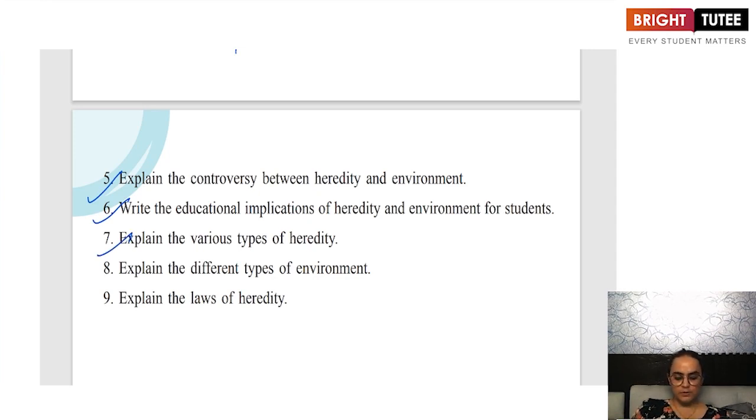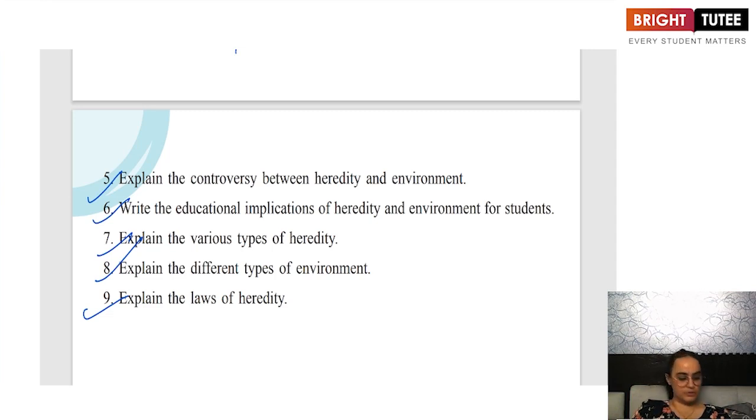The types of heredity you have to explain. There are three types of heredity: biological, mental and social. You can explain any two out of them. The different types of environment. There are four types of environment: physical, mental, cultural and social. You have to describe them. Laws of heredity. There are three laws of heredity: law of variation, law of heredity and law of regression. You have to talk about them.